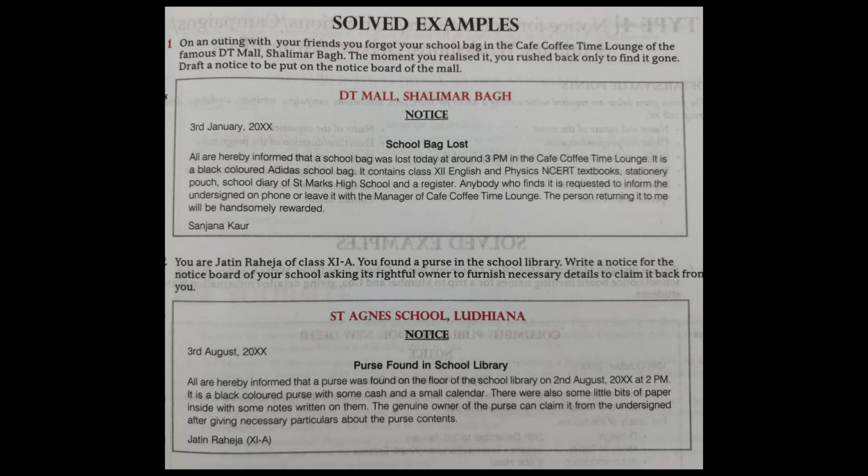Then a description, identification marks, that is color, size, make, contents, model, etc. should be mentioned. Whom to contact, when and where. Then a suitable gift or reward for the person who returns that article or object should be mentioned. At last, contact person and designation, class, address, phone number should be mentioned there.